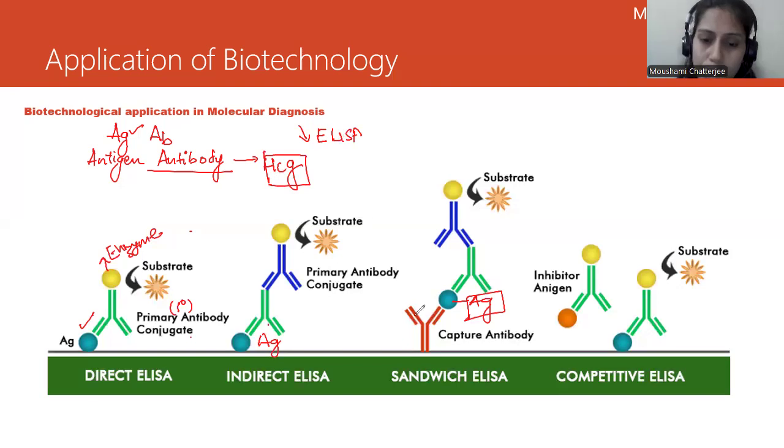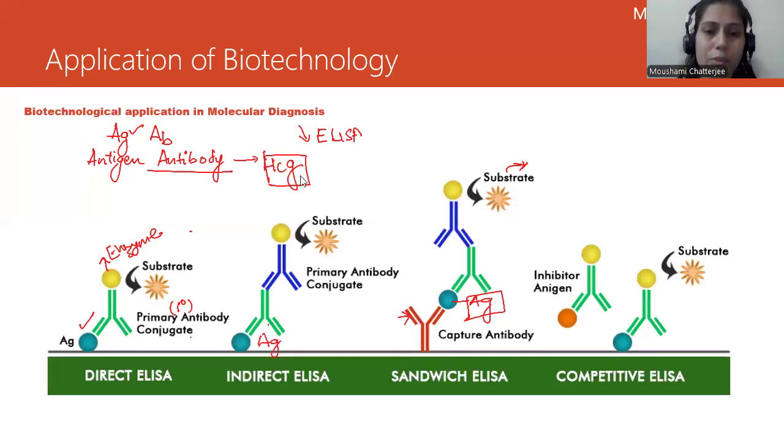You should know what an antibody is and what an antigen is. An antigen-antibody complex is formed, which is attached to an enzyme and a substrate. The enzyme changes the structure of the substrate by imparting a color. The color signifies that disease-causing microbes are present. I hope this is absolutely clear. Let's move on to the next part now.